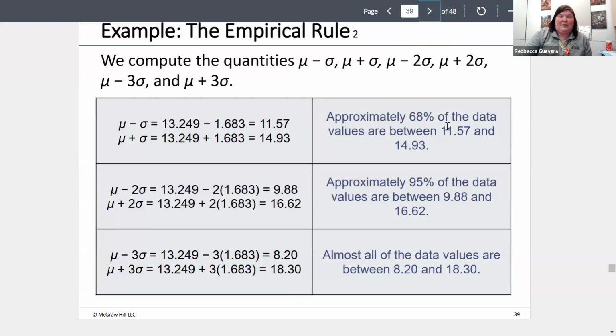Okay, so same thing again. Getting that same data, approximately 68% of my values are in that range, approximately 95%, and almost all of them are in that range. As you see, that was minus and add a standard deviation, minus and add 2 standard deviations, minus and add 3 standard deviations.